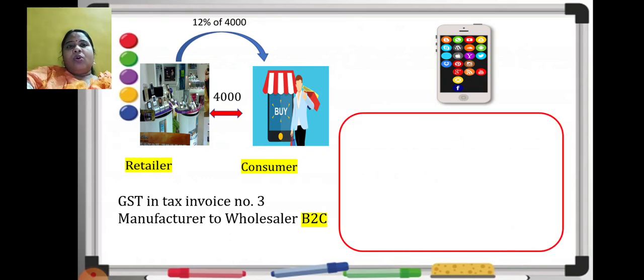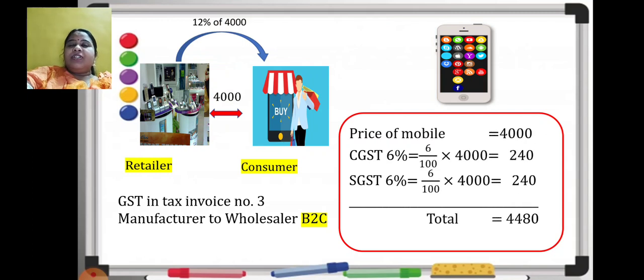For the customer or the consumer, the price of the mobile was rupees 4000. Correct? Now he will also pay 12% of 4000 to the retailer as GST. 12% again means 6% CGST, 6% SGST. So when I calculate this, 6% of 4000, how much I get? 240. So 240 is CGST and 240 is SGST. Take the total of this, it comes to 4480. So for the consumer, the price of the mobile is now, along with GST, it is 4480.